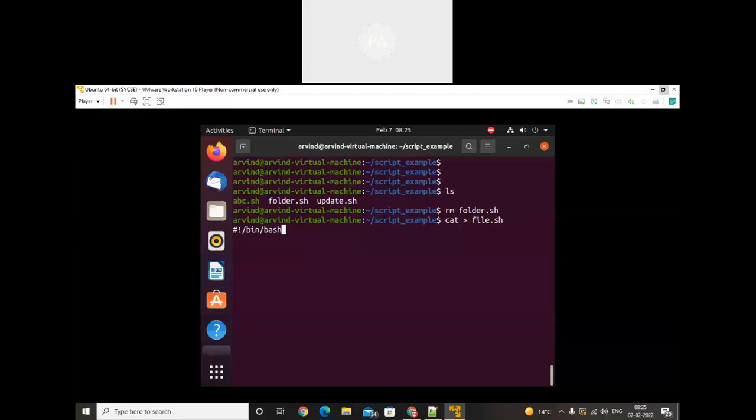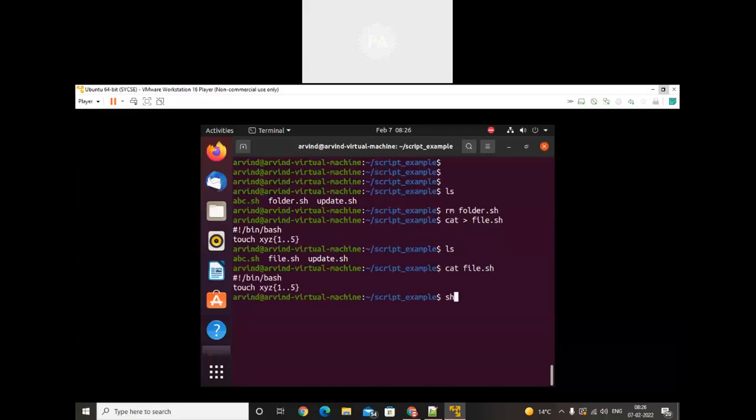Hash is my method. File, touch xyz dot file. Okay, create the file, and that's it. So that touch, that file name is that file. I will execute that. As such, we can execute by any method. We can also execute with bash. Bash file.sh. Let's check it.